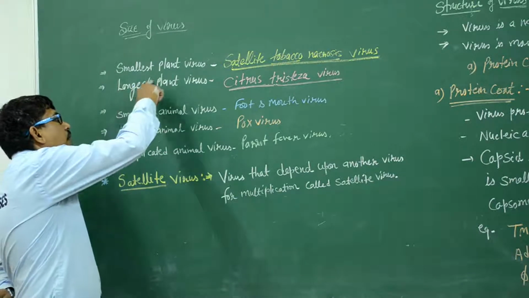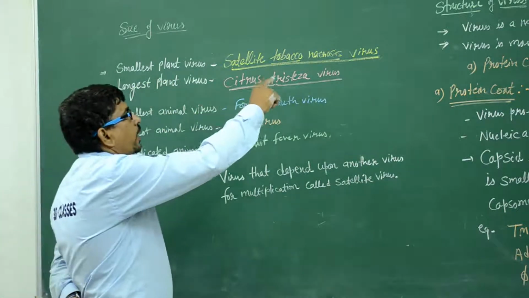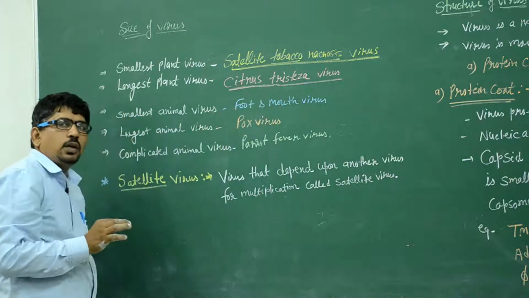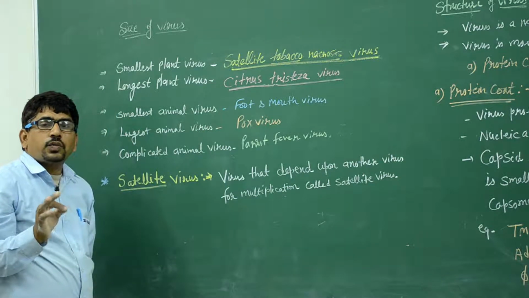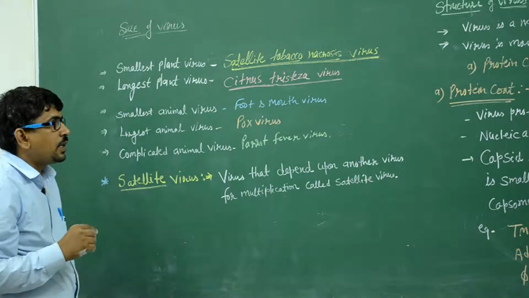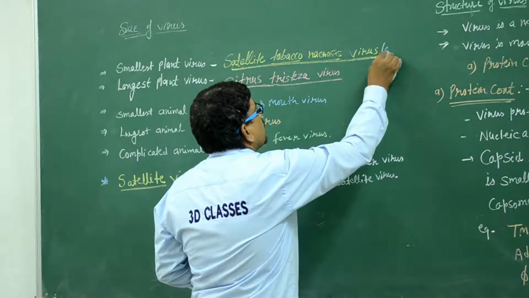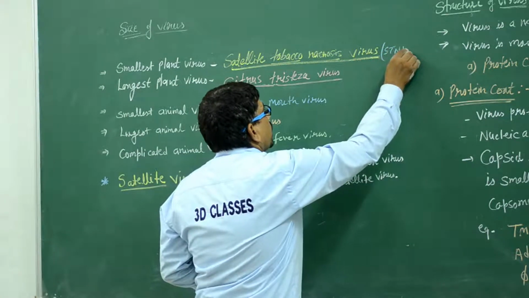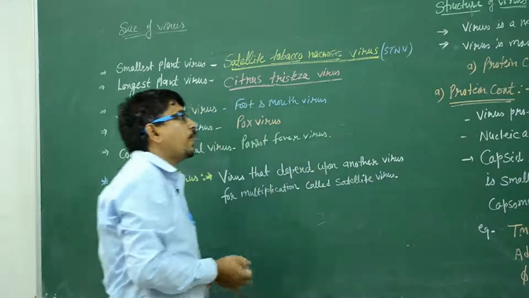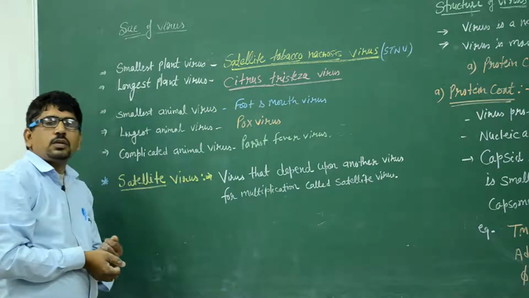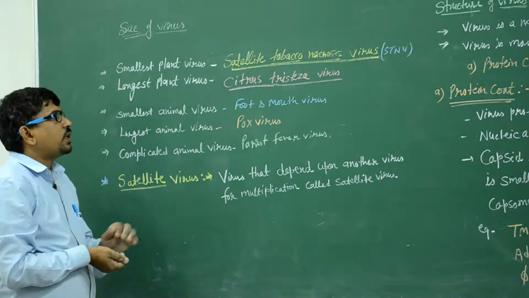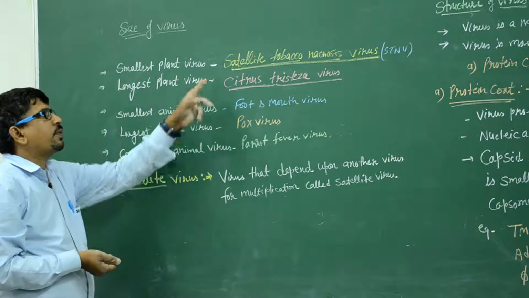So the smallest plant virus is the satellite tobacco necrosis virus, STNV. In short form we say STNV. It is the short form of satellite tobacco necrosis virus. So what is the satellite tobacco? What is the meaning of the satellite virus?